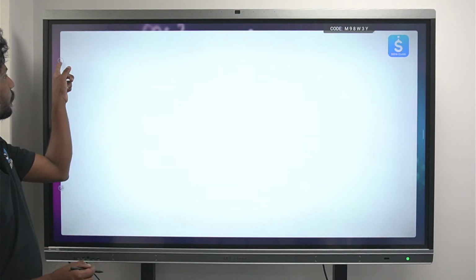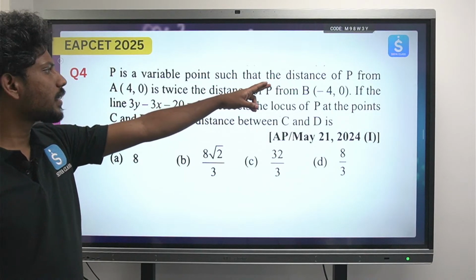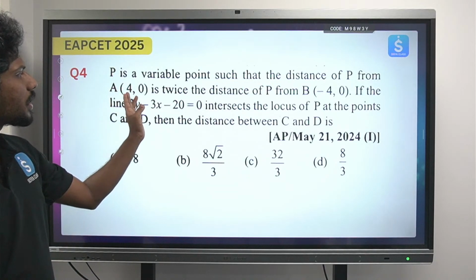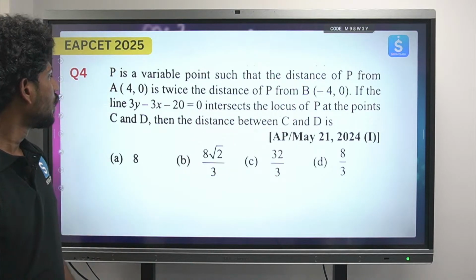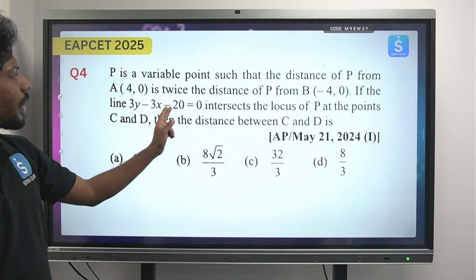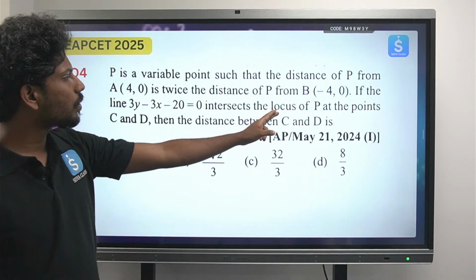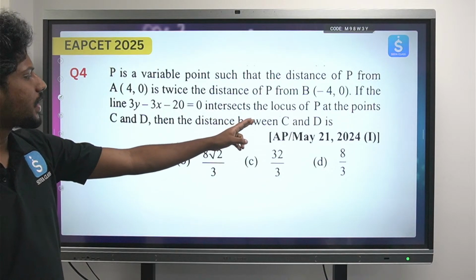Next, look. P is a variable point such that the distance of P from A(4, 0) is twice the distance of P from B(-4, 0). If the line 3y - 3x - 20 = 0 intersects the locus of P at points C and D, then the distance between C and D is?